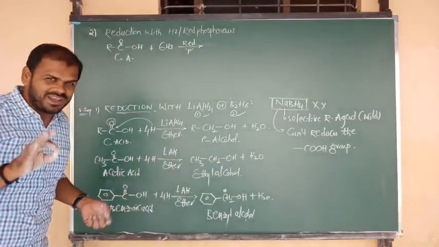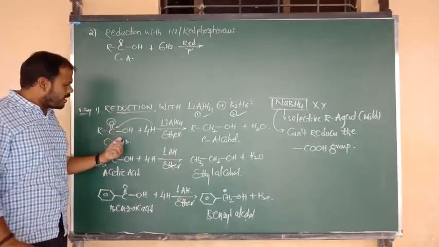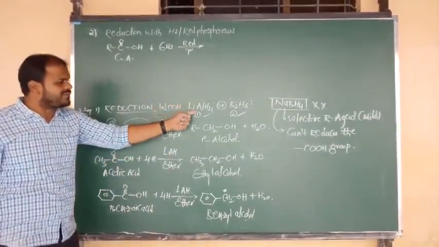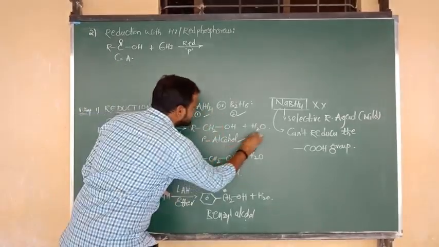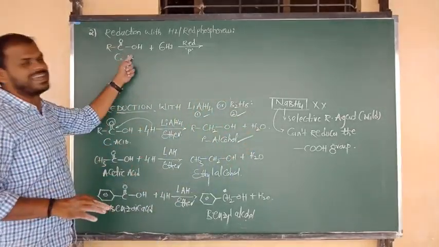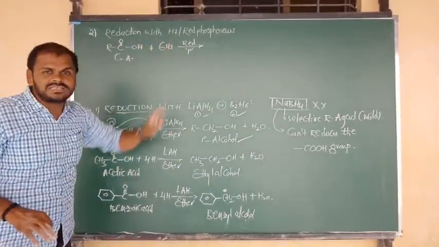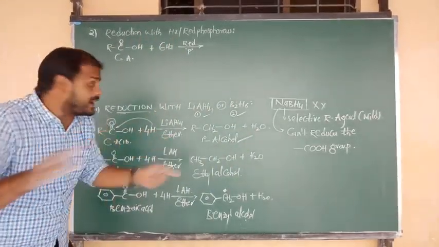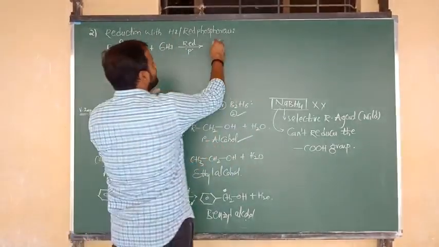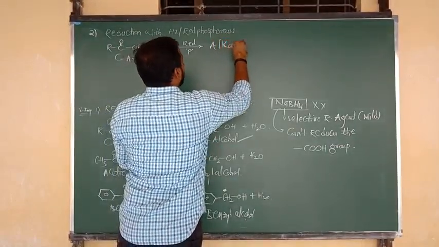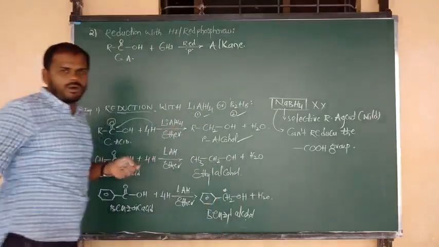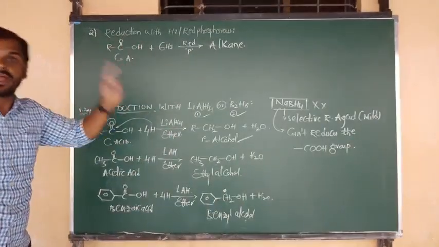But listen carefully, the condition is: carboxylic acids upon reduction with either lithium aluminium hydride or diborane form primary alcohol. But here, in presence of HI and red phosphorus, you won't get the alcohol. Here you will get the product, that is the alkane. What is the product you are going to get? Alkane. This is a very important reaction.